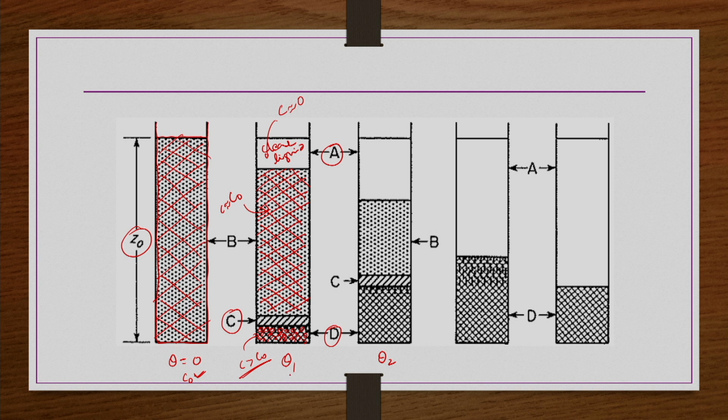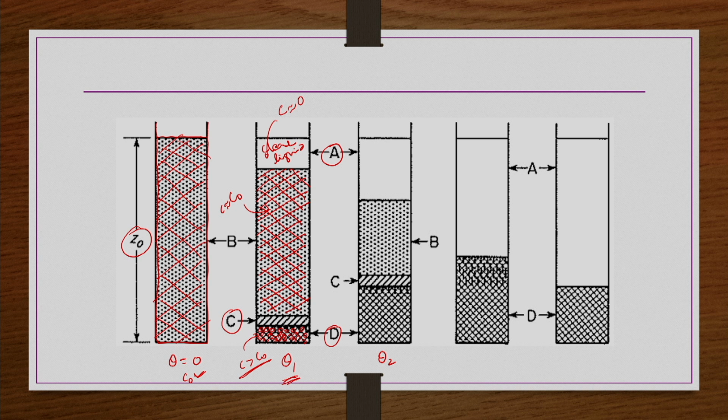Let us say the first settling time is theta 1 equals 5 minutes. After 5 minutes, if you take an instantaneous picture, you can see concentrated sludge at the bottom, and a clear liquid at the top to some height of the container, and you can see a clear interface between zone A and zone B. Zone B has a concentration similar to the initial one, which you can see by appearance also.